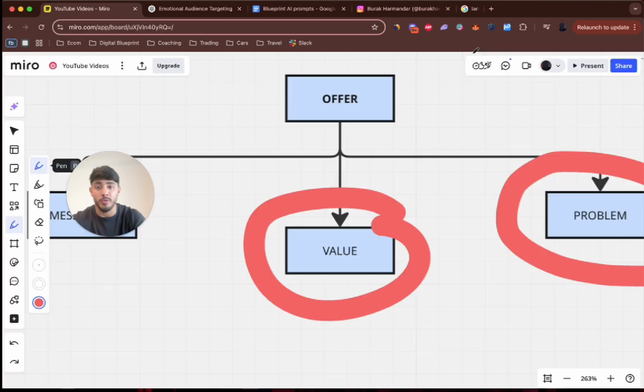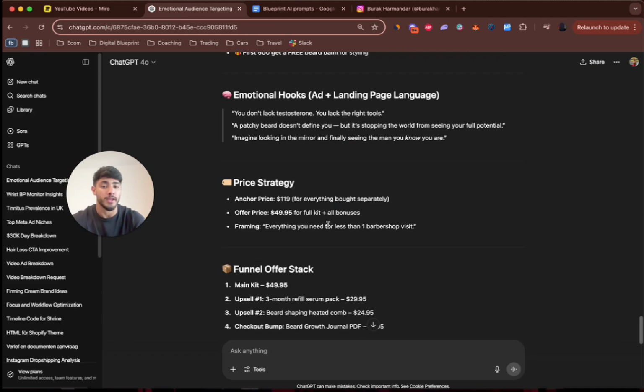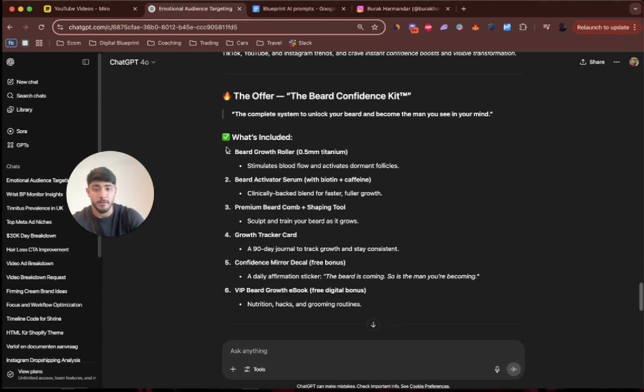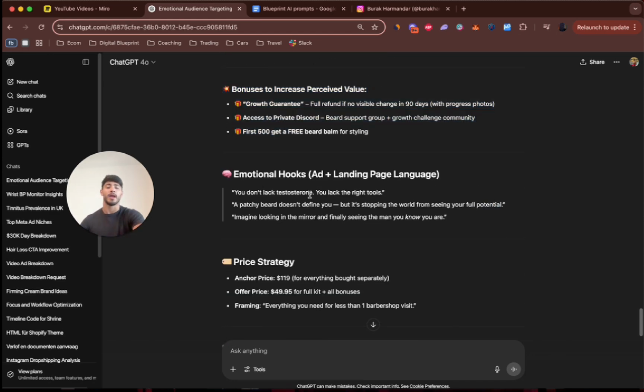This is the way you want to go with your offer. You want to make it so crazy dumb to buy this thing that someone has to somehow make the money or get the money to buy it. That is what you want to do with your offer. And this is also called, what they're doing here, offer stacking. Like it also says here with this whole included thing, and then all the bonuses and all the guarantees, blah, blah, blah. And then here also, emotional hooks.